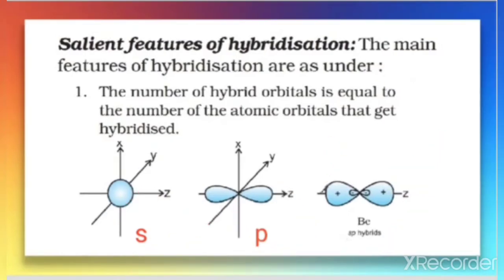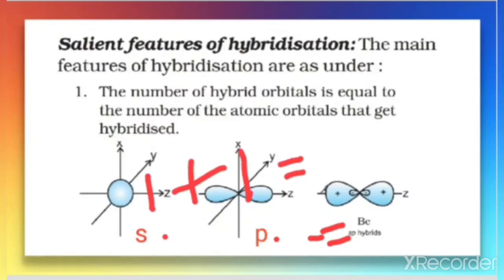According to this postulate, as many atomic orbitals as are combining, that many hybrid orbitals are obtained. Here 1 plus 1, 2 atomic orbitals are combining, so that is equal to 2. When you look at the picture, how many hybrid orbitals are formed?